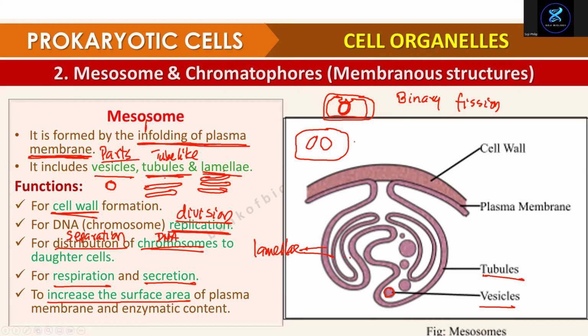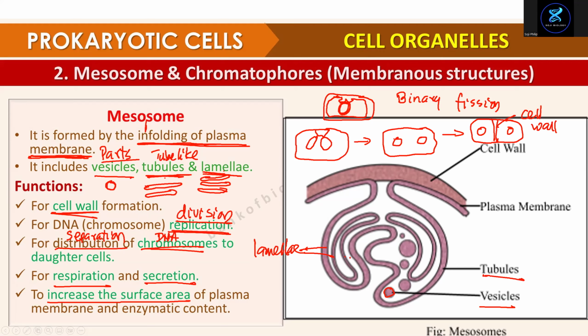You have two DNA. Then the mesosome separates the two DNA to the two sides. That's what it says, separation of DNA. And then a cell wall is formed in the middle with the help of the mesosome. So this is the cell wall.